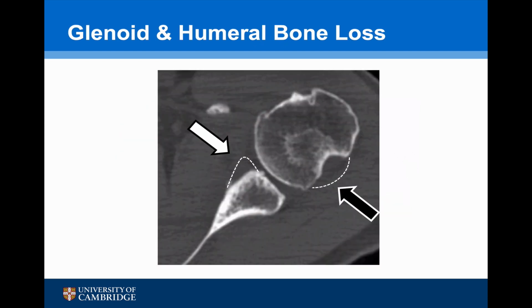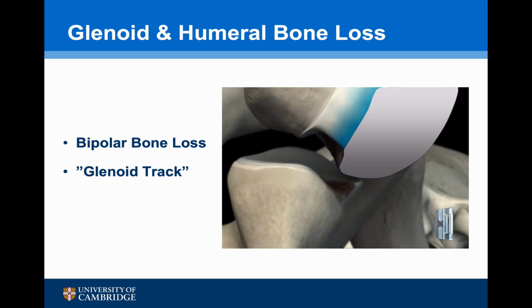The best way to assess bone loss preoperatively is with a CT scan, and with 3D rendering it's possible to visualise the bipolar bone loss and assess the glenoid track.